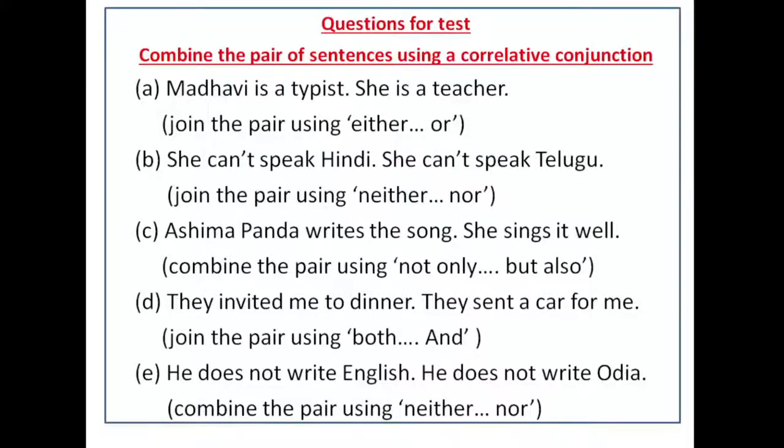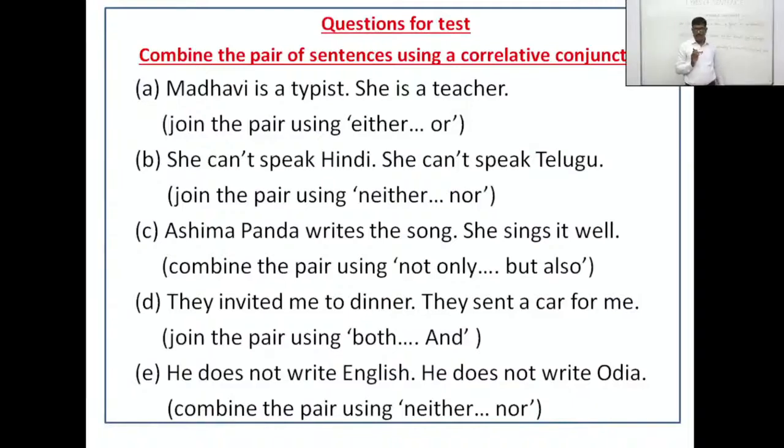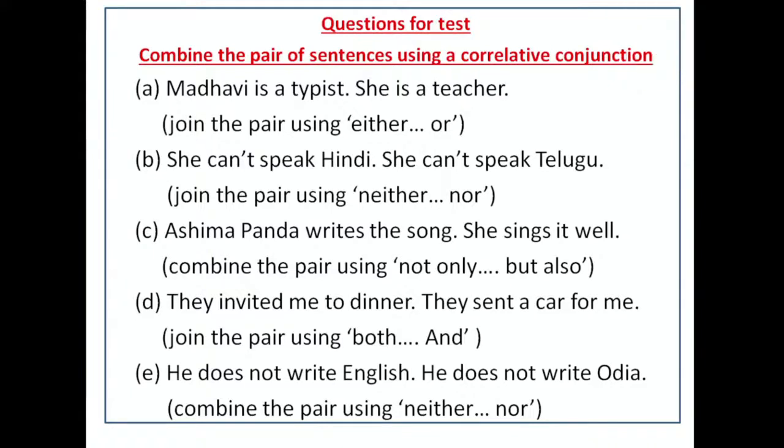Okay. Then they invited me to dinner and they sent a car for me. Combine the pair of sentences using both and. Which are the dissimilar things? You mark it. They invited me to dinner and they sent a car for me. You see, invited and sent. The difference of the two sentences is the verb phrase. That means we will use both before invited and and before sent.